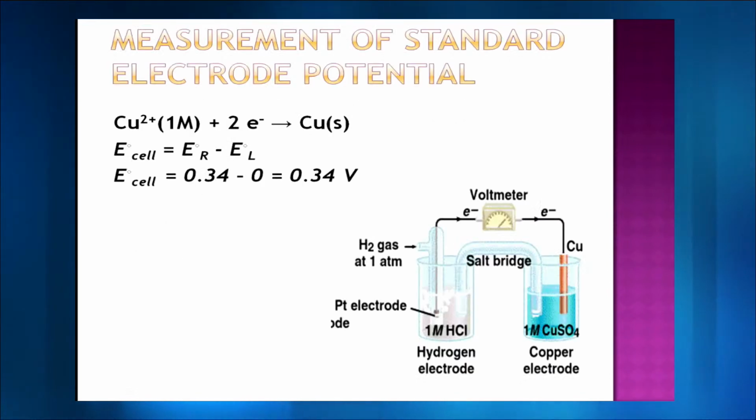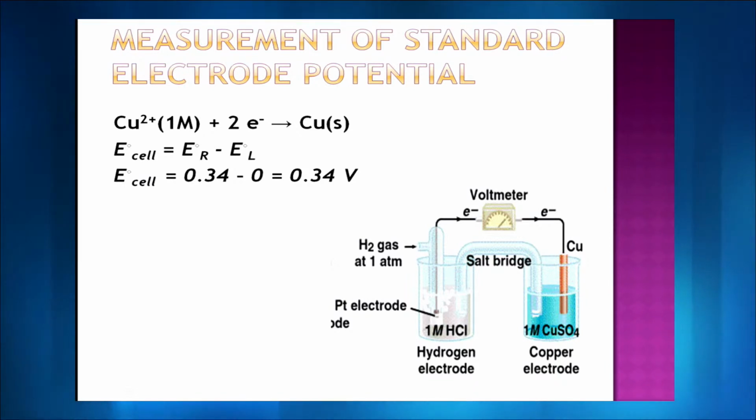So, every time you are connecting it through something, I have shown it to you. Suppose you have a copper sulfate solution in a copper container, and you do not have the second container. What are you going to do? You will simply take this standard hydrogen electrode and combine it with the copper electrode. As soon as you combine it, you know the potential of the hydrogen electrode is 0. Whatever value the voltmeter is telling you is now basically the value for the copper electrode, because E cell is equal to ER minus EL. ER is 0.34 for copper, from the table we know, and EL is the standard hydrogen electrode, 0.